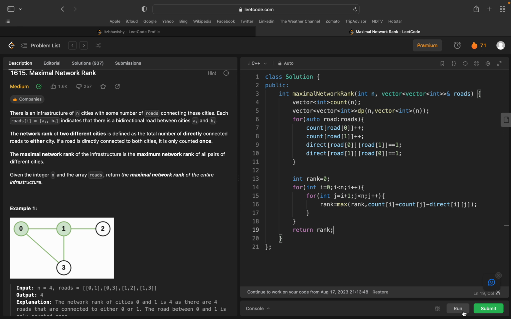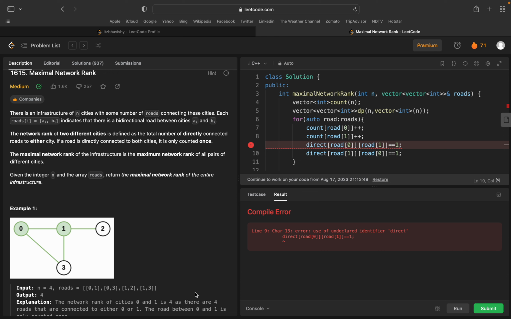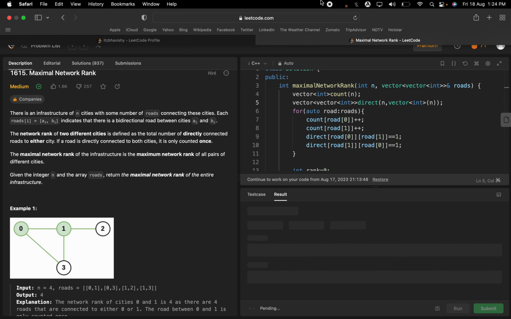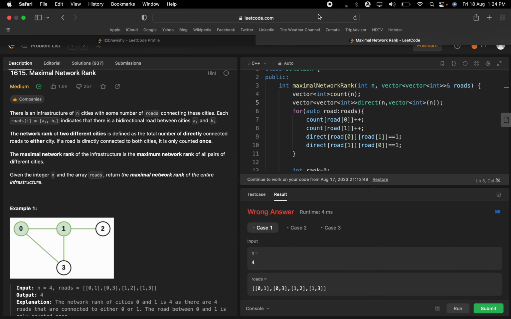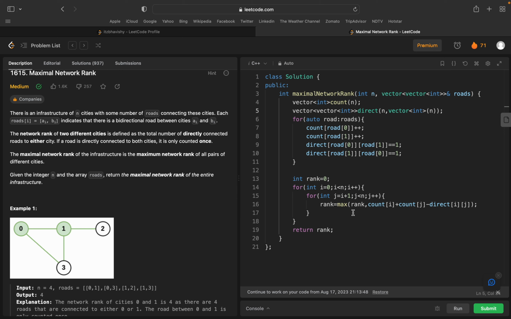So now we'll run. There is some mistake actually. What is the mistake? Road of 0, road of 1, this one perfect. Oh, dp. Why I wrote dp? This should be direct. Now it will run perfect. Oh, what is the problem yaar? What is the problem in this, bhai?